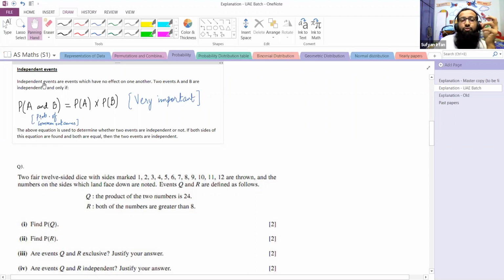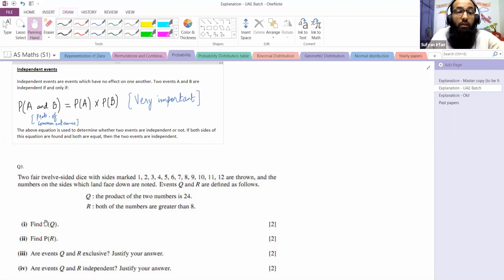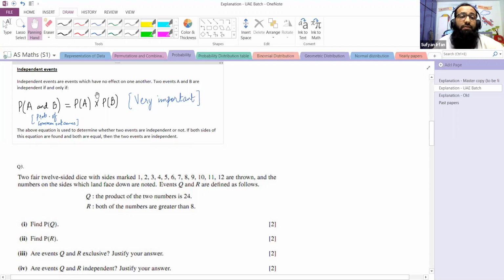So whenever we have to solve a question relating to independent events, the equation below is extremely important, and we will be applying this in the past paper questions as well, so that we are able to understand this concept better. So let's start. Independent events by definition would mean events which have no effect on one another.